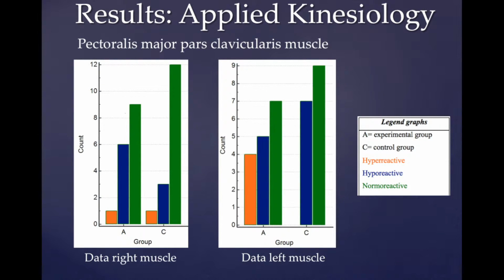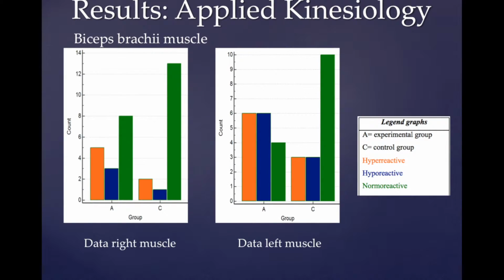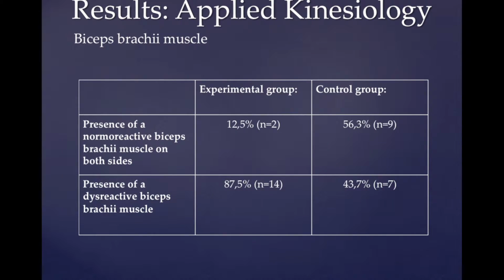This slide shows the distribution of the pectoralis major clavicularis muscle in normoreactive and dysreactive. There is a distinction made between the right and left muscle. A normoreactive pectoralis major clavicularis muscle on both the right and left side occurs in double prevalence in the control group compared to the experimental group. This slide shows the distribution of the biceps brachii muscle in normoreactive and dysreactive. There is a distinction made between the right and left muscle. A normoreactive biceps brachii muscle on the right and left side occurs in a minority of the experimental group and a majority of the control group.